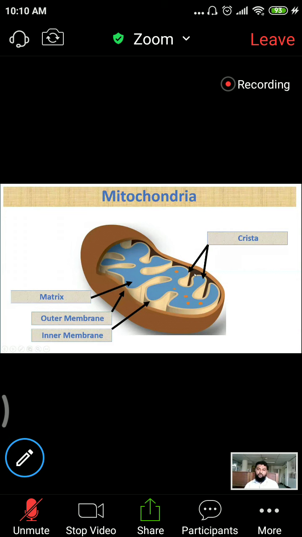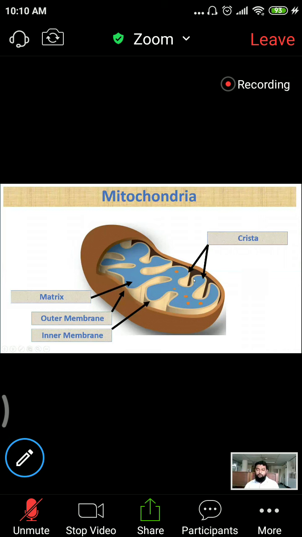So outer membrane and inner membrane. The inner membrane is folded, and this folding produces cristae. Within the inner membrane, this blue color indicates the matrix.